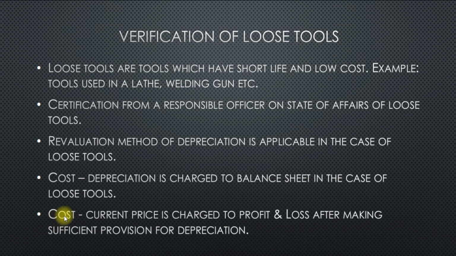The difference between cost and current price is charged to the profit and loss account, making sufficient provision for depreciation. So basically there are two things. One is that cost minus depreciation is charged to the balance sheet, and cost minus current price is charged to profit and loss. So this is what is done. The auditor should check all of this while he verifies loose tools.